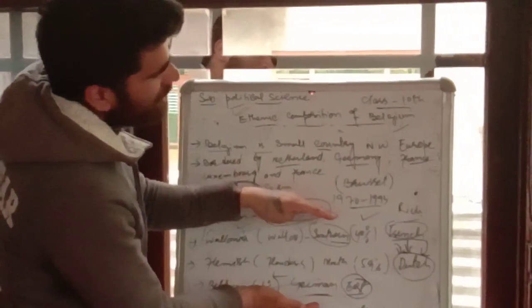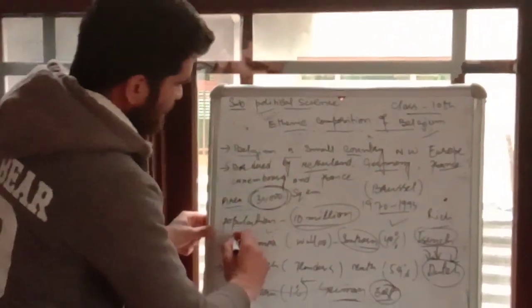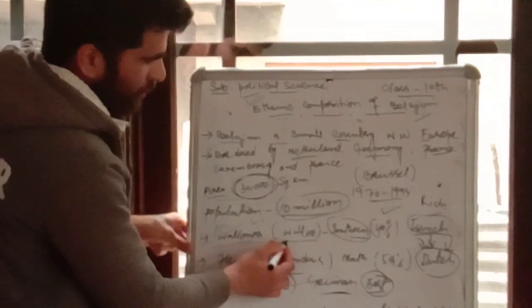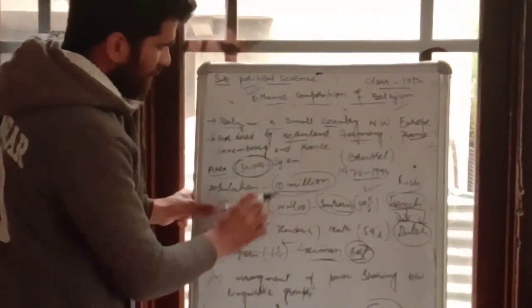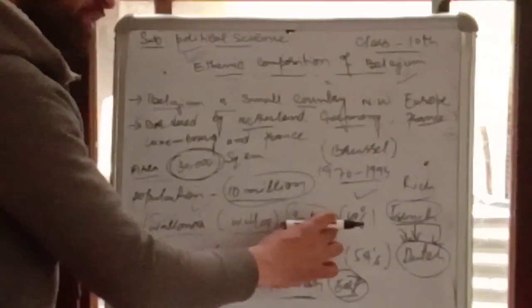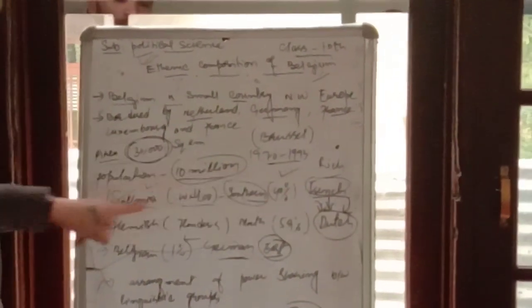What was the problem over here, which was coming as a hindrance in the way of power sharing? Belgium was composed of two big regions. One region was called Wallonia, or we can say Wallon. It was located in the southern part. Remember, the first region was Wallonia. It was located in the southern part, and it made up 40% of the population.